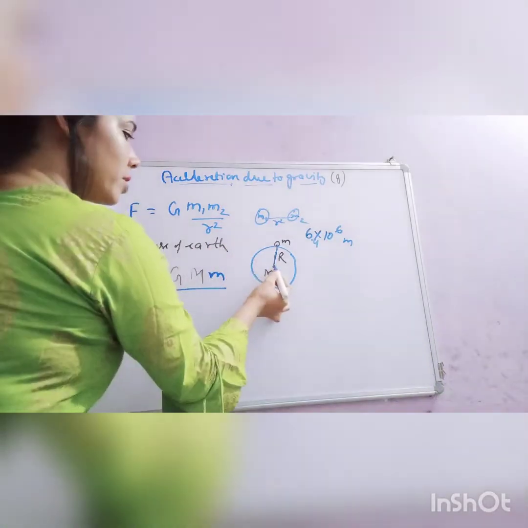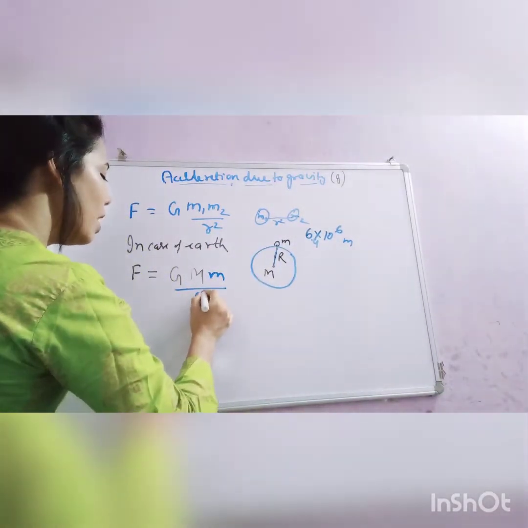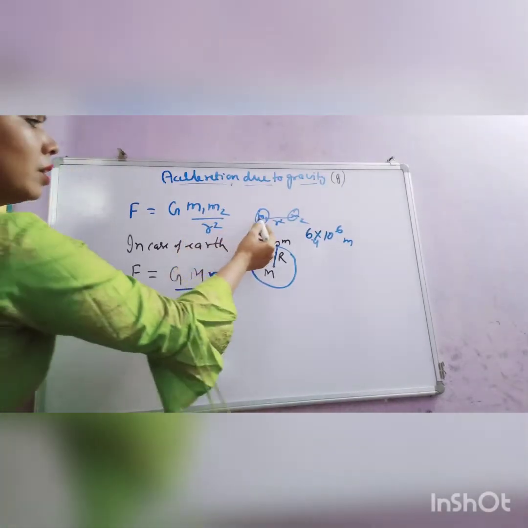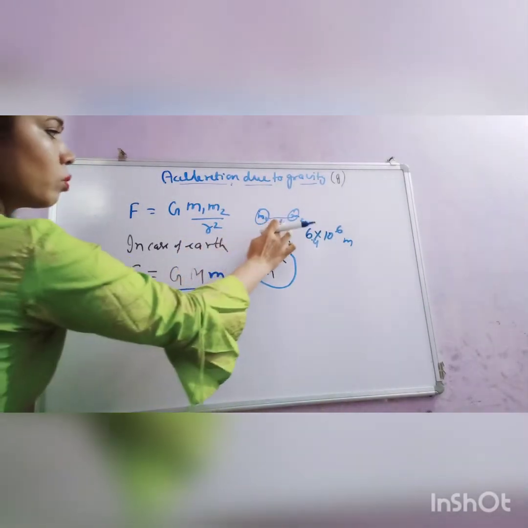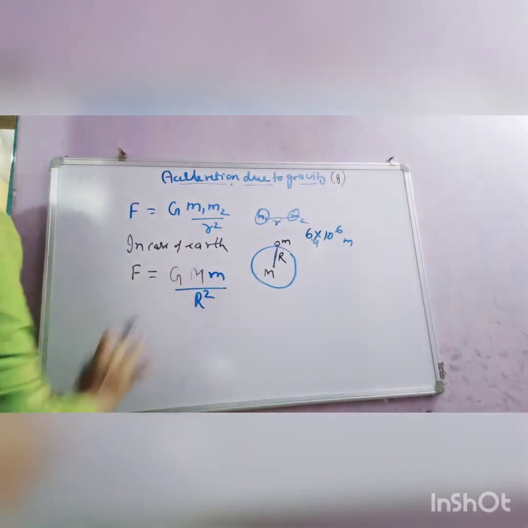So I will write the distance between their centers as r, the radius of the earth. So r square at the place of the distance between the centers is R square. Up to here it is clear.